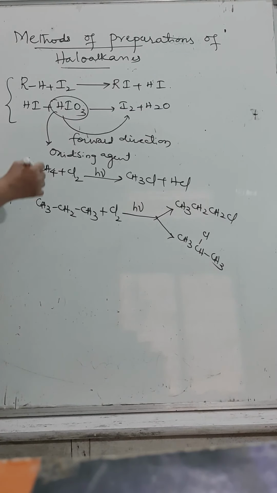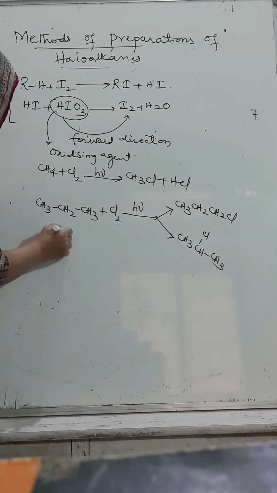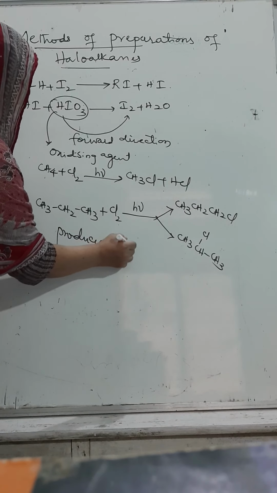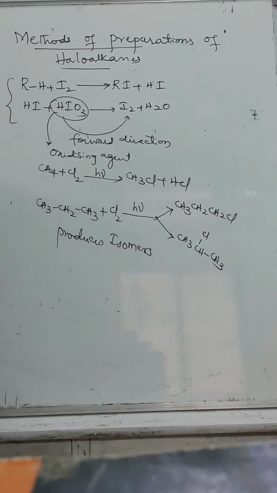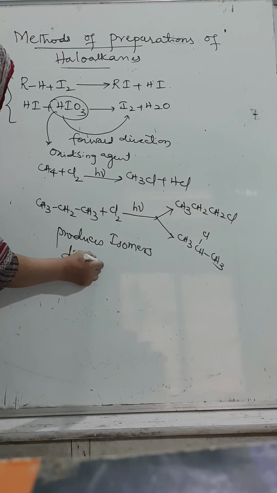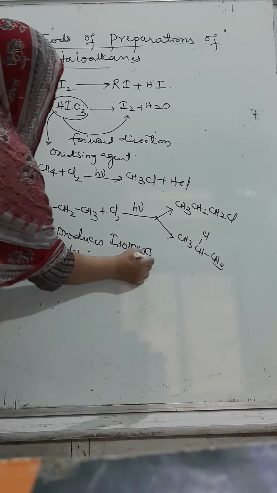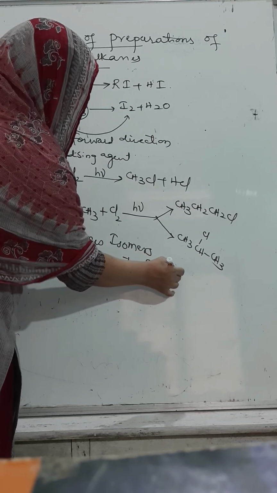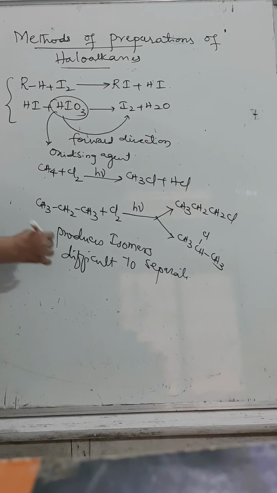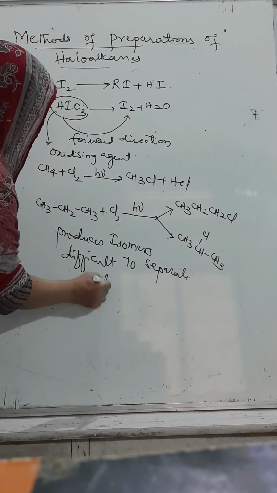This chlorination or halogenation is not preferred because it will produce isomers, which are difficult to separate. That's why this method is not preferred.